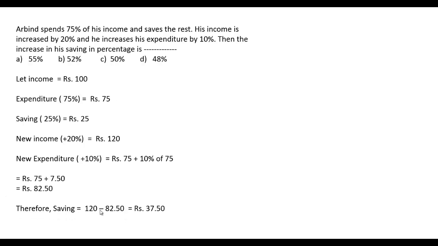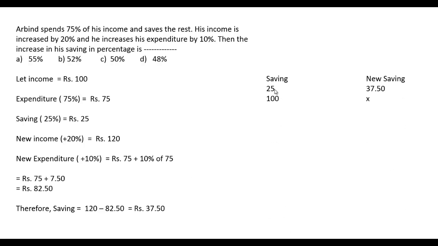Therefore the saving will be what? His income is now 120 rupees and expenditure is 82 rupees 50 paise. Therefore the saving will be 120 minus 82.50, that is equal to 37.50. So his saving is 37.50. Previously his saving was rupees 25. Now his saving is rupees 37.50. So what percent is increased, that we have to calculate.